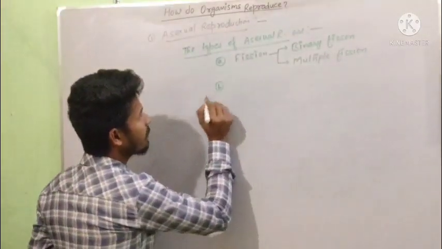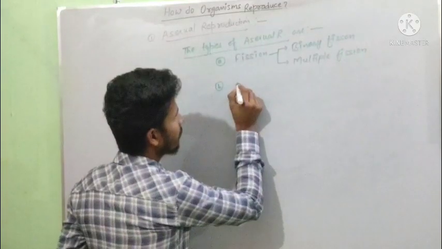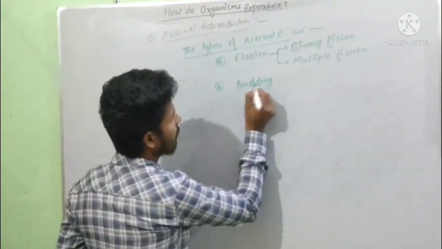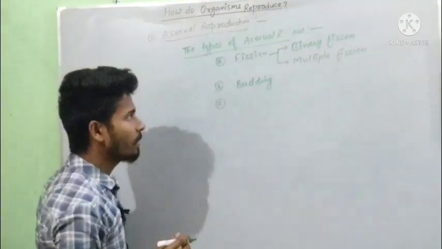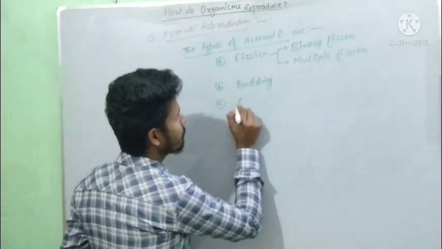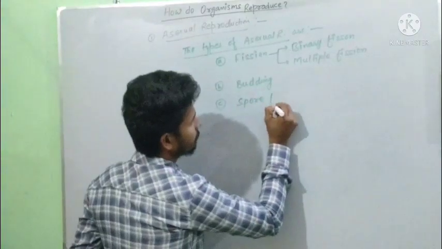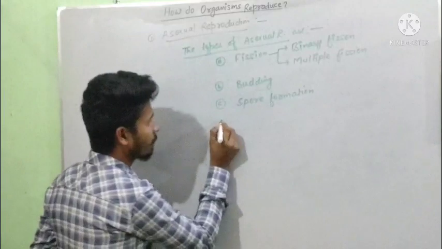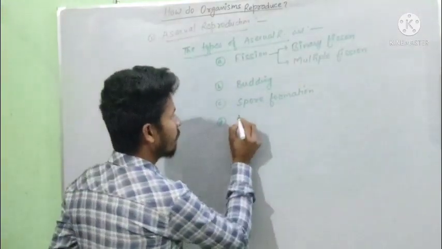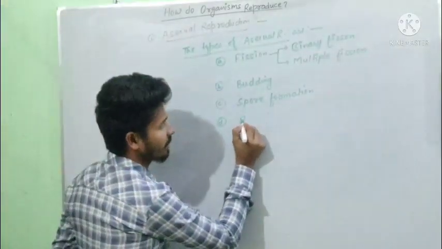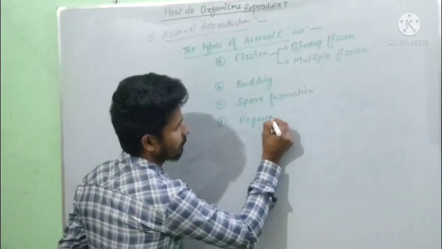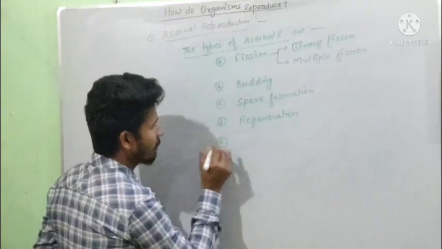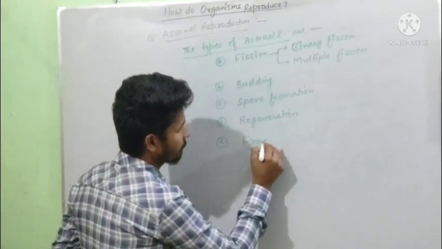Now, the next one is budding. Next one is spore formation. Fourth one, regeneration. And next, fragmentation.